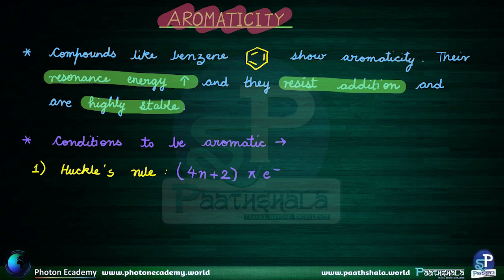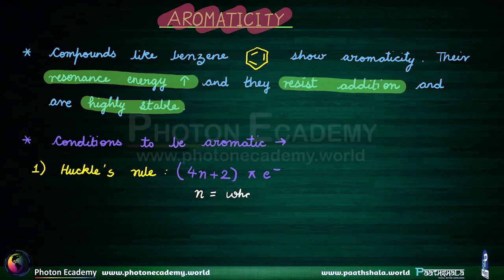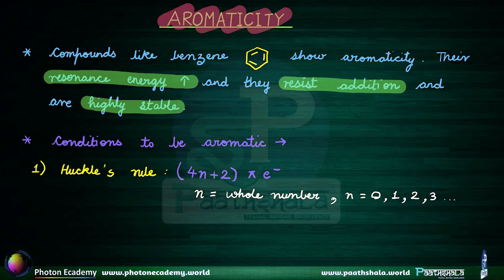And here, n is a whole number, or to put it more simply, n starts from 0 and continues all the way up.